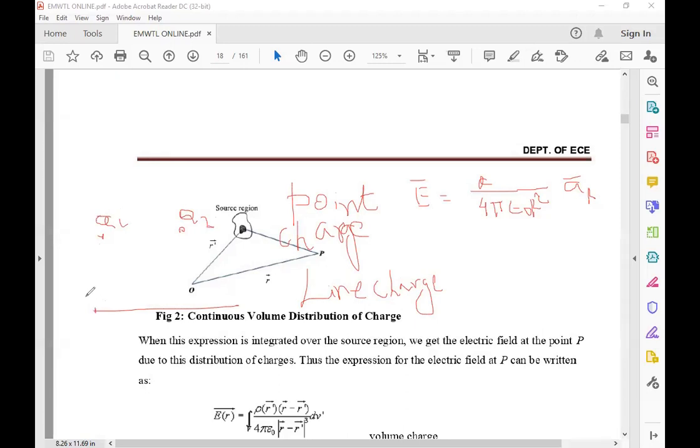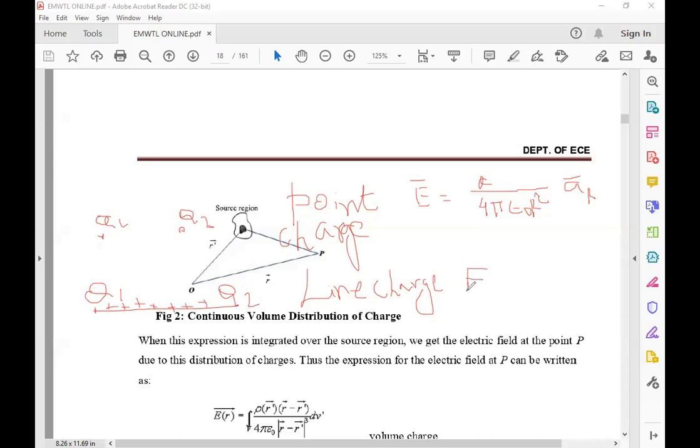Now join these 2 points, you get the line. In this also, the charge is distributed uniformly throughout the line, either a positive charge or a negative charge. That is a line charge.